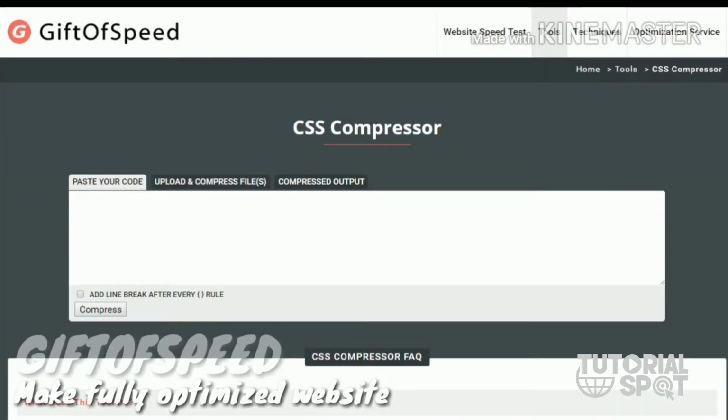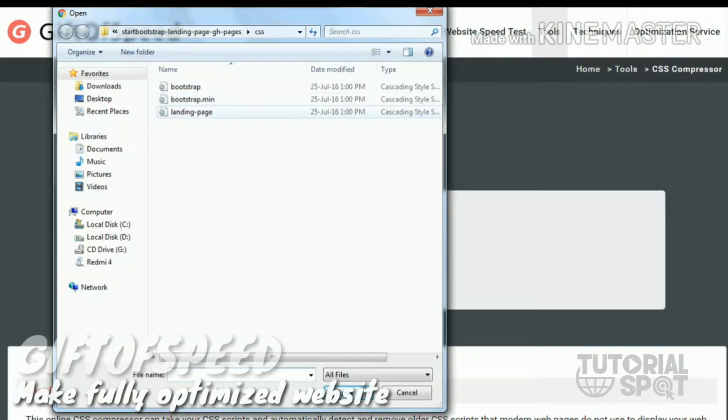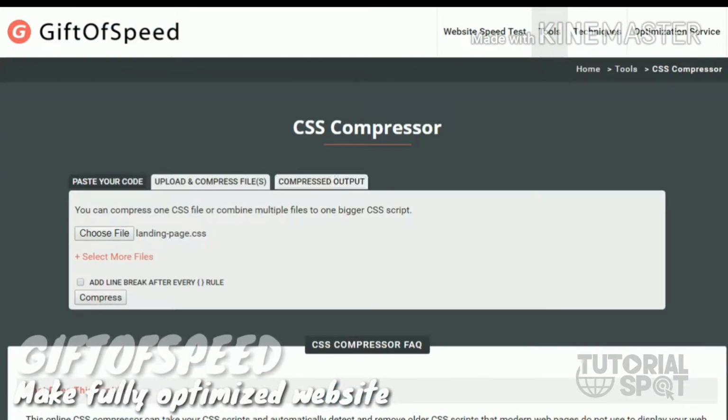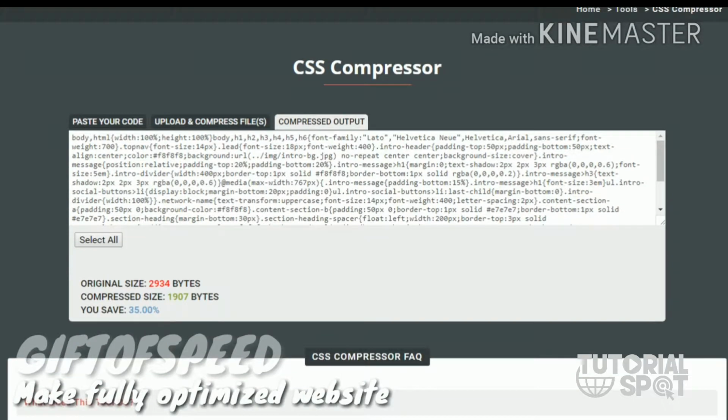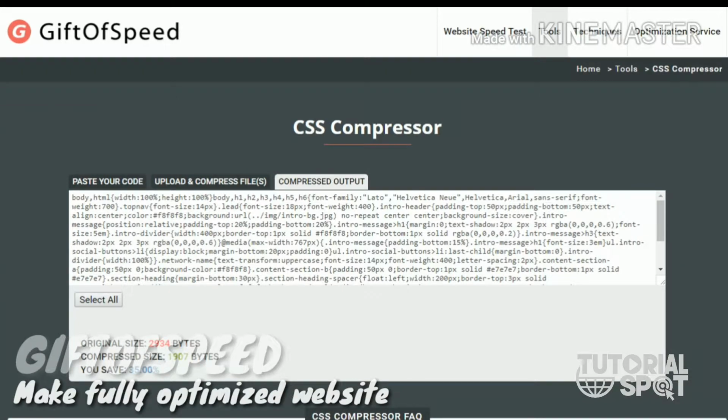You can also compress your files from here with the CSS compressor. In this compressor you just paste your CSS code or upload your CSS file. Here I have uploaded the landing page CSS, and after that you just click compress. Then you can see the original size is 2934 and it saves 35% of